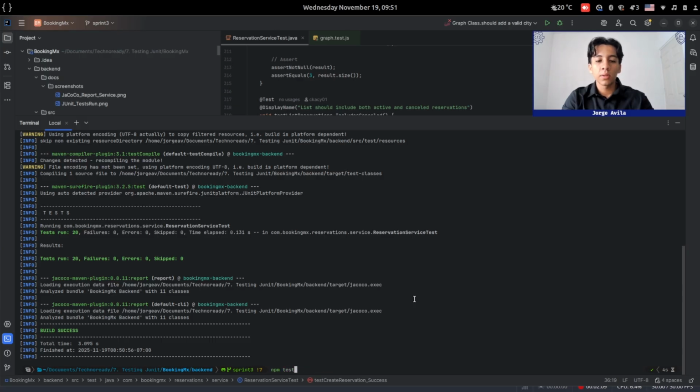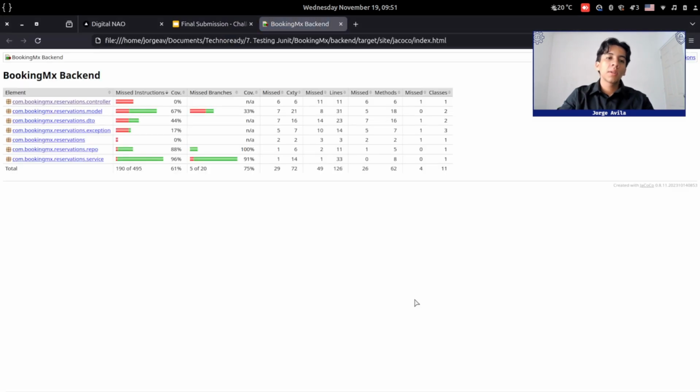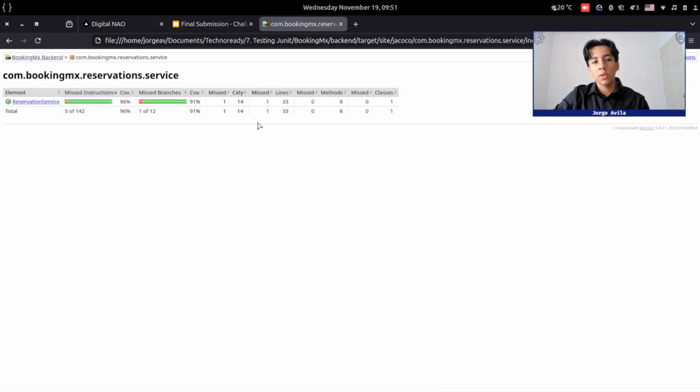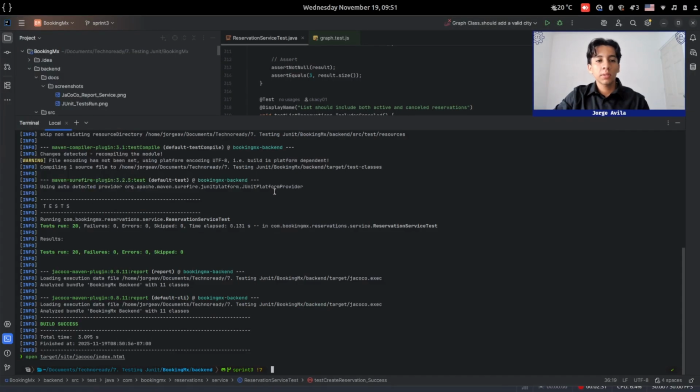Let's see the report of this. Open target site Jacoco index. And here we have the report. Here we have the booking reservation service with 90% coverage, as I said before in the presentation. And this is all for the backend.